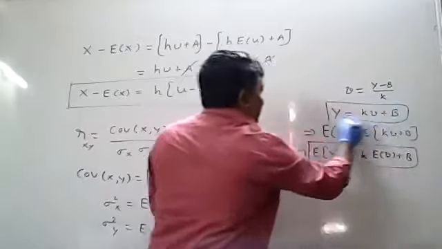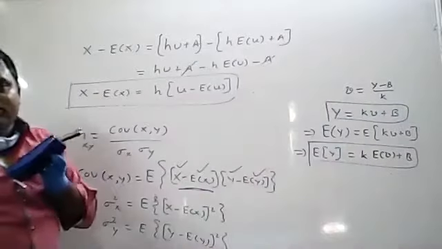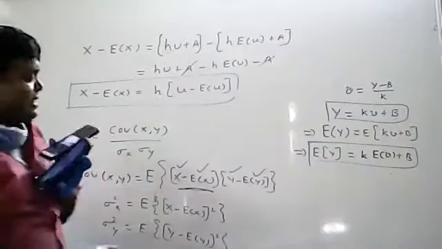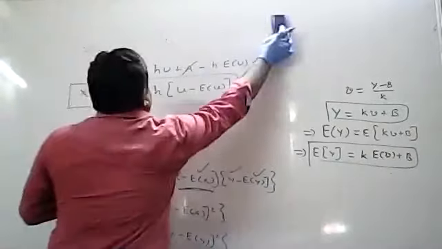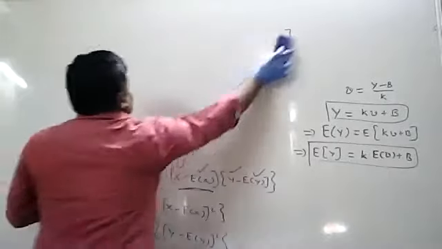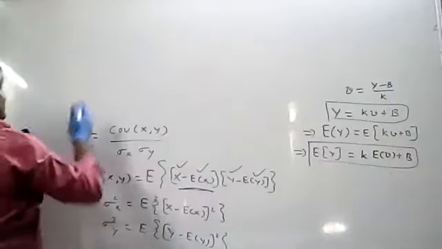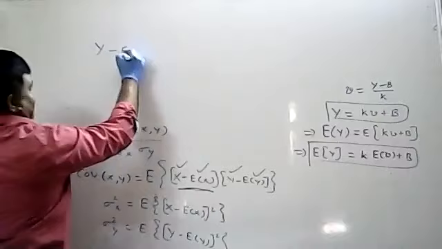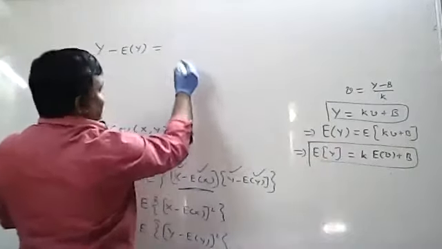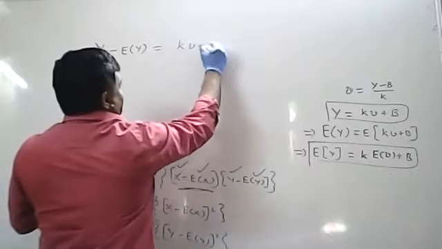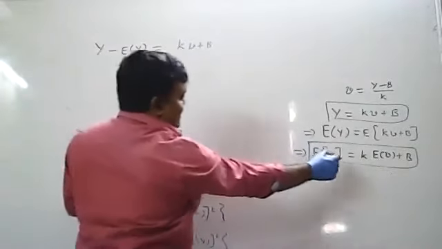What is the y value? Kv plus b. Now I know y value, I know expectation of y. Now I will calculate y minus expectation of y. So y minus expectation of y equal to, y value is nothing but kv plus b, directly I am doing minus expectation of y.